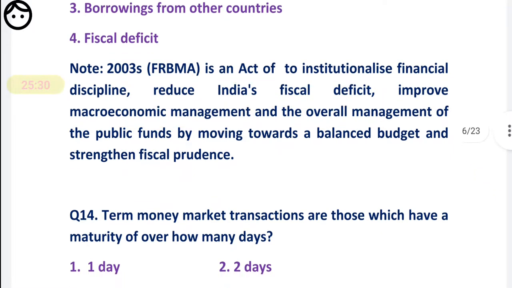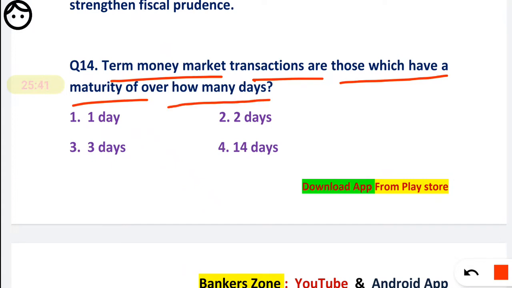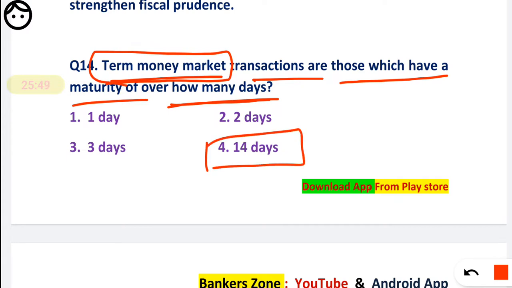Okay, very easy. Now, money market transactions are those which have a maturity over how many days? So friends, remember, the term money market is generally the market where the maturity is beyond 14 days. 14 days is your answer. Why? See here.